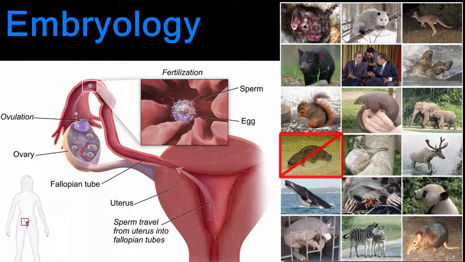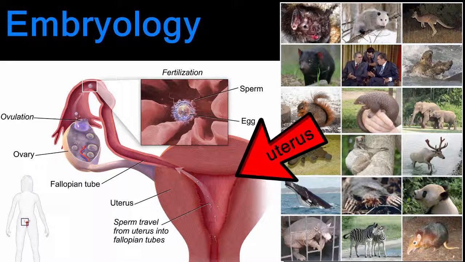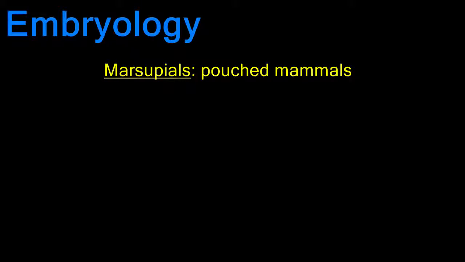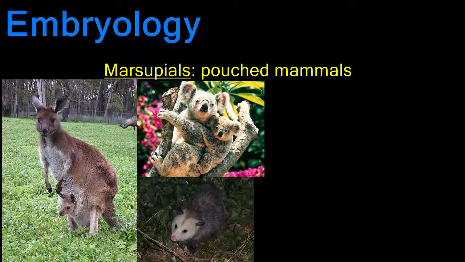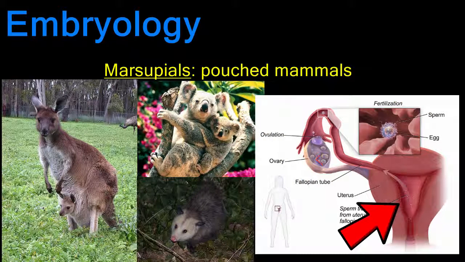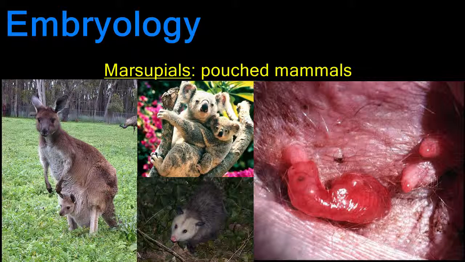In mammals, with the exception of the platypus and spiny anteater, the embryo develops inside the uterus, a specialized female reproductive organ. Marsupials are pouched mammals, like the kangaroo, opossum, and koala. In marsupials, the embryo develops inside the uterus, fed entirely by the yolk sac. When the yolk runs out, a marsupial fetus is born and crawls to the mother's pouch, where it completes its development attached to a mammary gland that supplies it with milk.